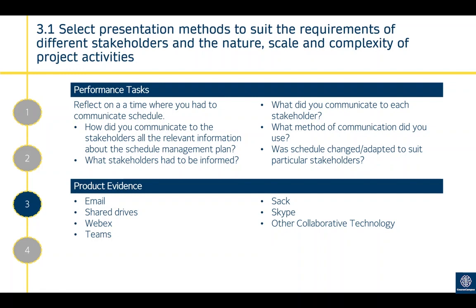It could be an email, it could be a Teams message, it could be putting something on SharePoint. It's just anything you're using to communicate that information to your stakeholders. So for this one, reflect the time you had to communicate schedule information. How did you communicate that information to relevant stakeholders, and how is that information relevant to your stakeholders?